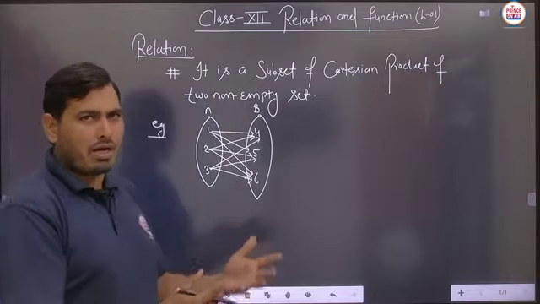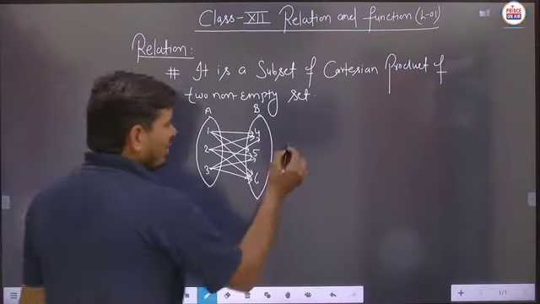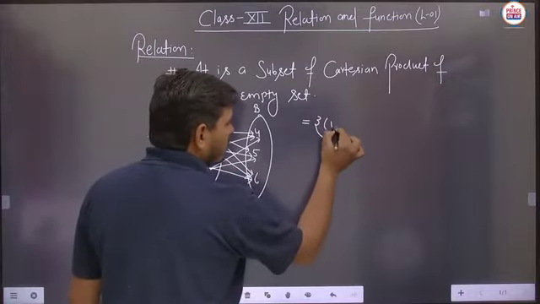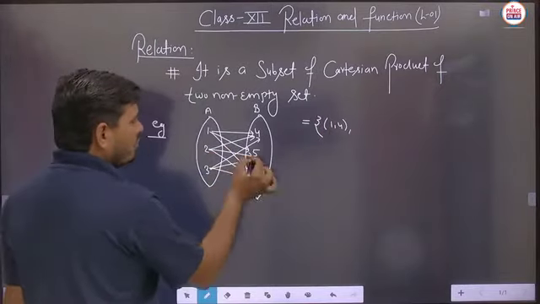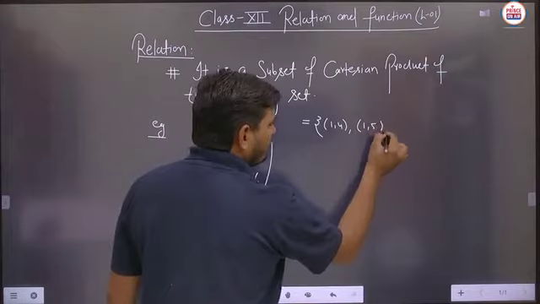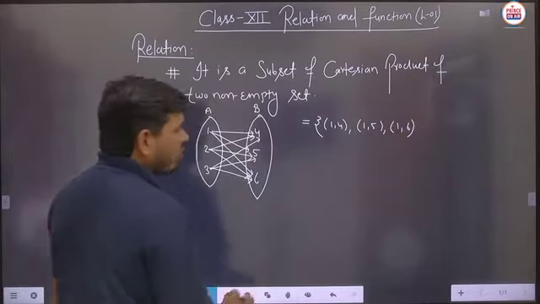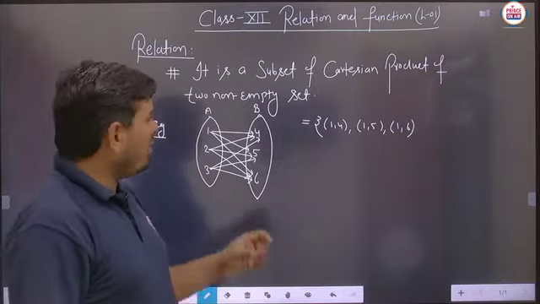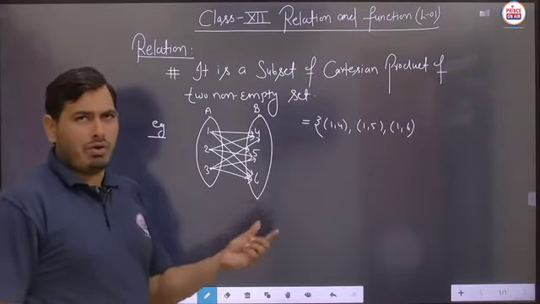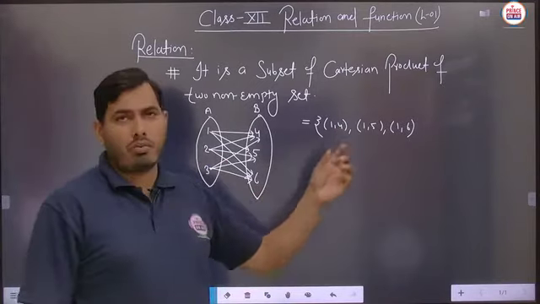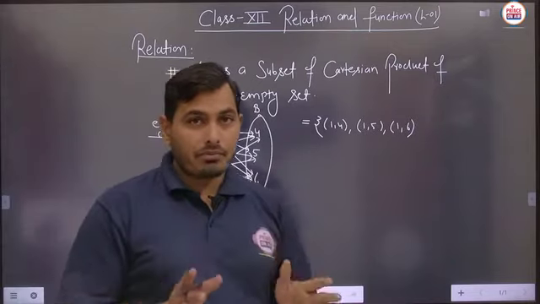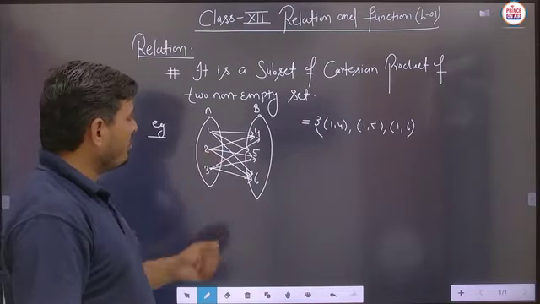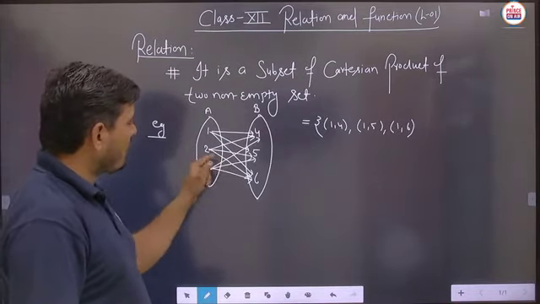Now suppose we have to write all the relationships here. This type of relationship can be written like this. Since 1 is connected with 4, we write 1 comma 4. Similarly we write 1 comma 5, then 1 comma 6, because 1 is connected with 4, 5 and 6, each and every element of set B. So we write the relationship as a set of ordered pairs. Basically, the similar case is done with element 2, which is connected with 4, as well as 5, as well as 6.